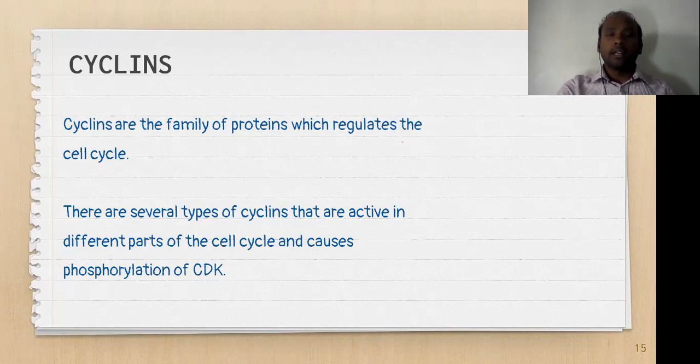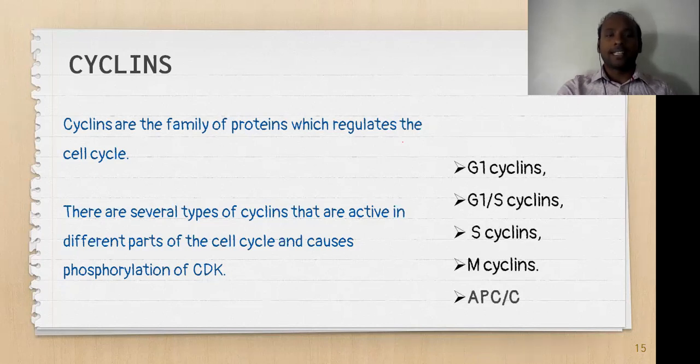Cyclins are the family of proteins which regulate the cell cycle. There are several types of cyclins that are active in different parts of the cell cycle and cause phosphorylation of CDK, that is cyclin dependent kinases. So this we should understand. Cyclins are a group of proteins whose ultimate goal is the phosphorylation of CDKs. Phosphorylation of CDK directly leads to the activation of CDKs, that is cyclin dependent kinases.